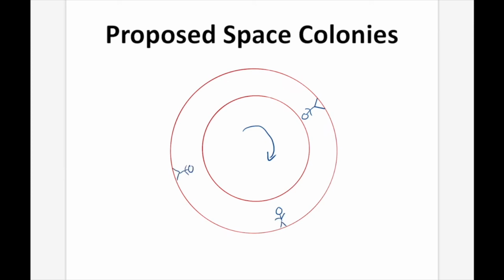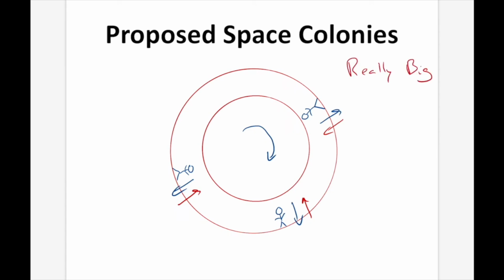And we could simulate gravity in all these places. So this would be down, this would be down, that would be down. And as a result, you get an opposing force up by the floor, which would give us a feeling of gravity and could potentially counteract all these negative effects of being in a microgravity environment for a long period of time. Now, for this to work, we need to have a really big spaceship.